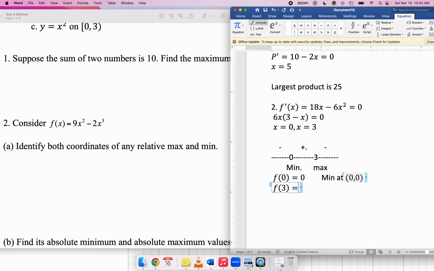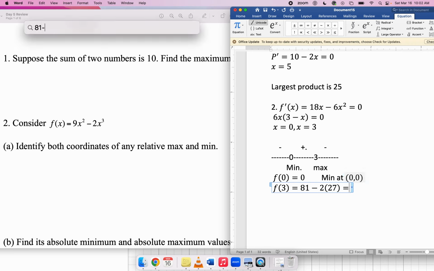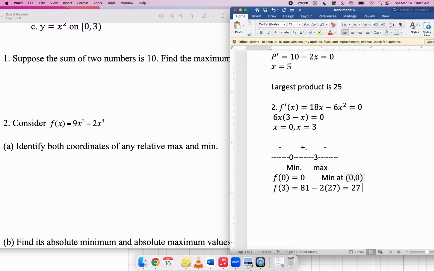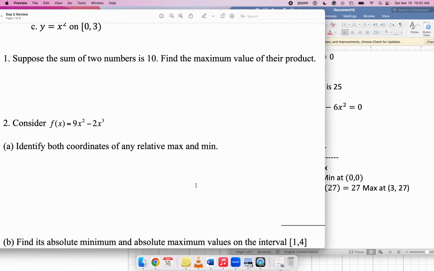So that's 9 times 9, which is 81, minus 2 times 3 cubed. 3 cubed is 27. So that's 81 minus 54, which is 27. So I have a max at (3, 27), assuming I didn't make any mistakes.